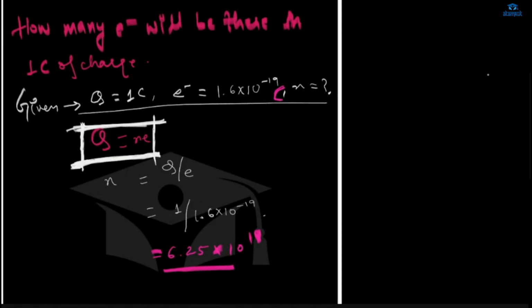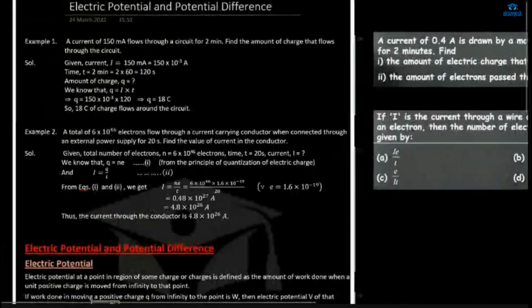Okay, and there you'll use no unit for n, because coulomb by coulomb it will get cancelled, column by column, because it's just a number. Okay, now we'll do the questions.